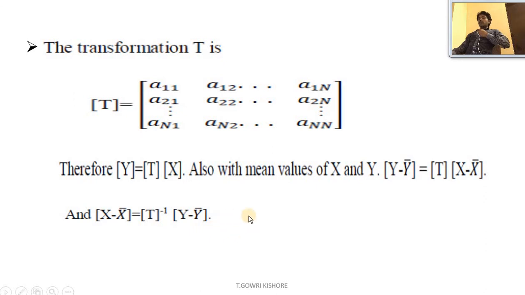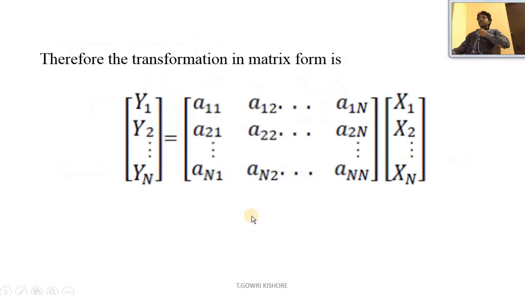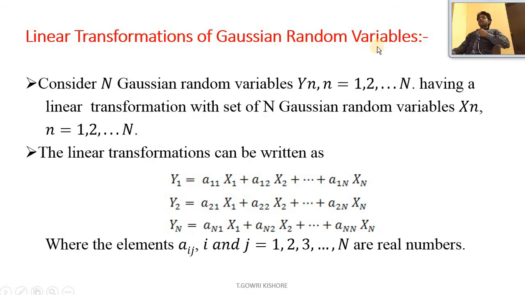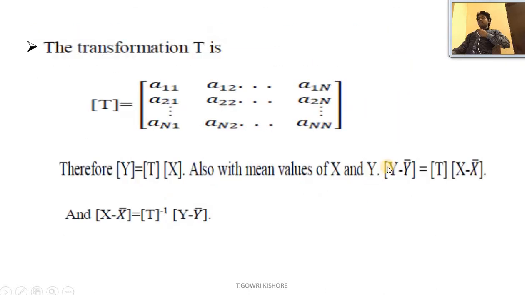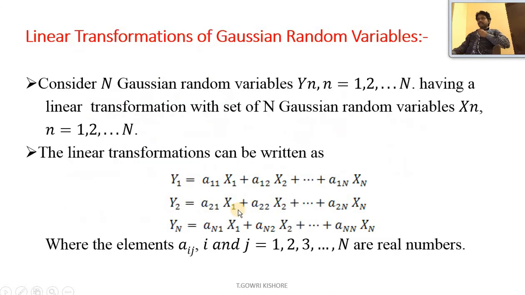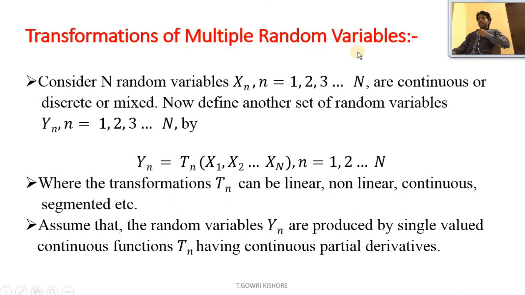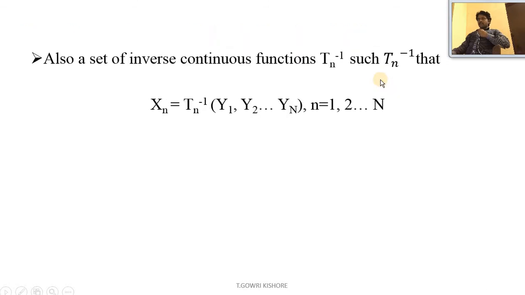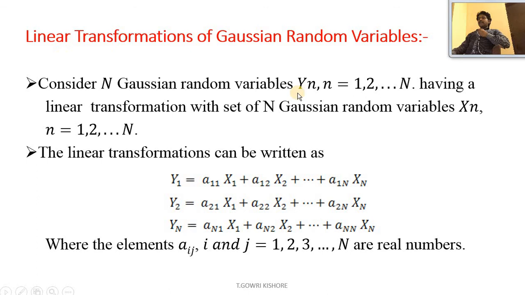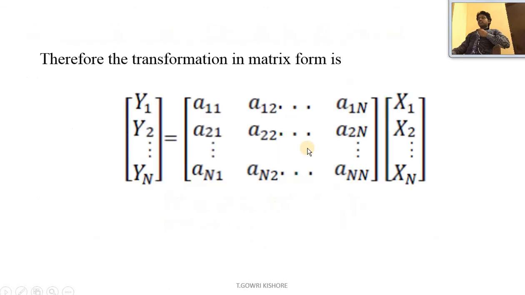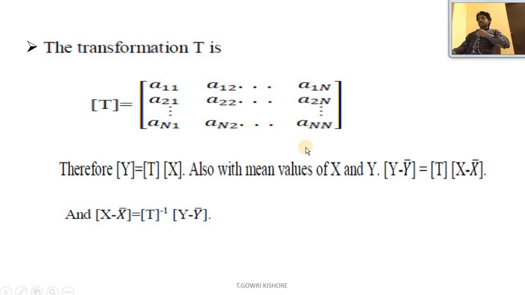So this is how you get the values by the linear transformation of Gaussian random variables. Okay, in this session we have studied the transformations of multiple random variables and the linear transformation of Gaussian random variables. Okay, and thank you.